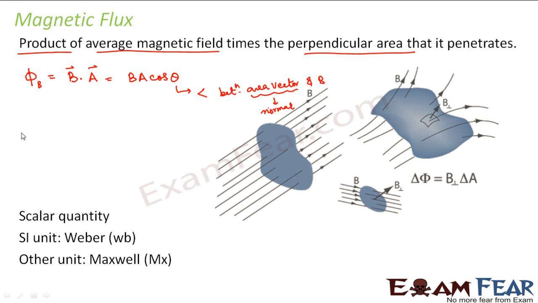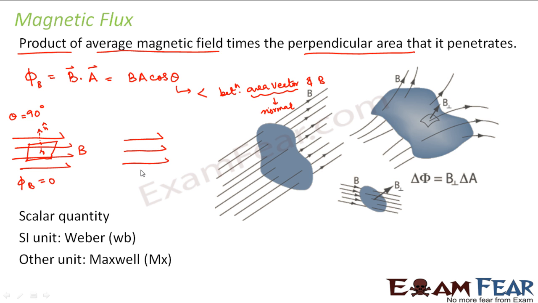For example, we will consider some scenarios. Let us suppose that we have a magnetic field in this direction, and we have an area like this. What is the value of theta in this case? Since this is the area, the normal to the area is this. This would be the normal vector to the area. The angle which this normal vector makes with the magnetic field is 90 degrees. So in this case, theta is equal to 90 degrees. What would be the value of flux here? Since theta is 90, the flux will be equal to 0.